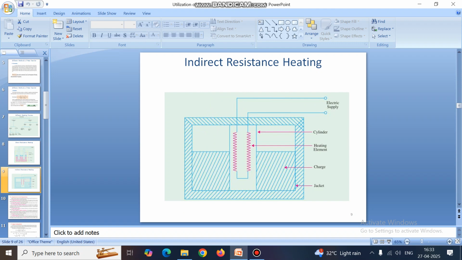After passing electricity into this wire, it is heated up, and this heat is conveyed to the charge, and the charge will be heated more uniformly compared to direct resistance heating.